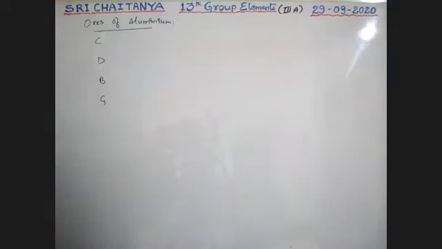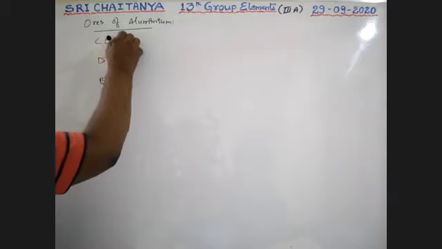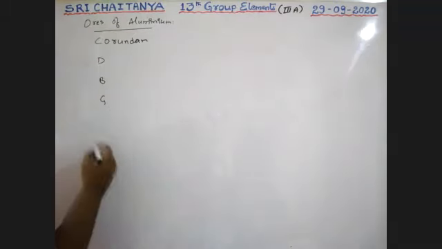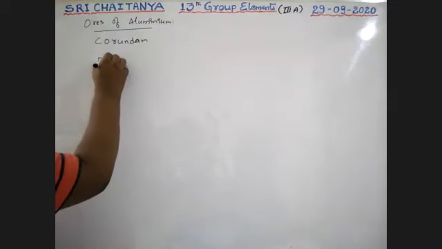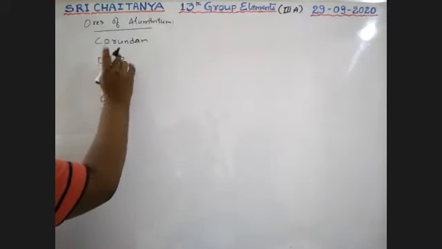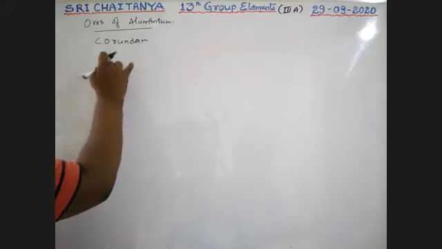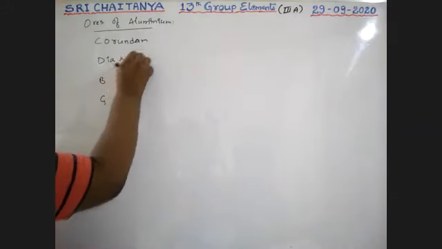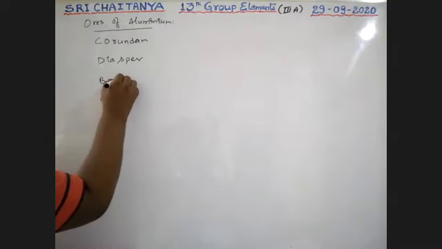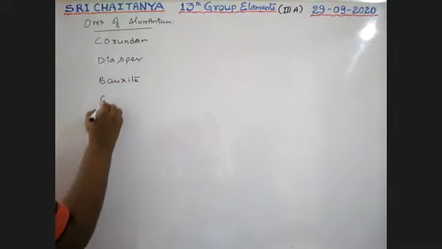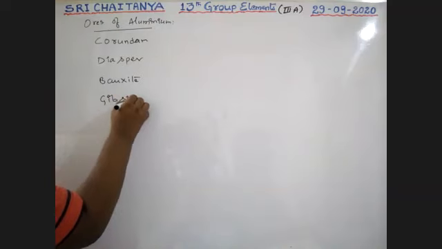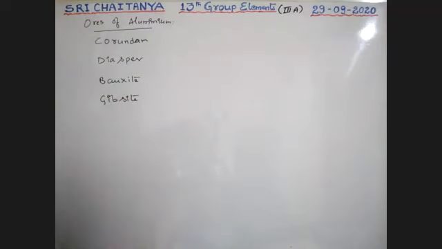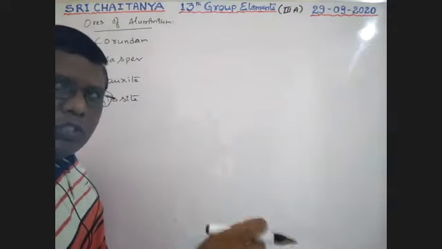C means corundum. D means diaspore. B, bauxite. G, gibbsite. Corundum, diaspore, bauxite, gibbsite. All these are oxide ores of aluminum.